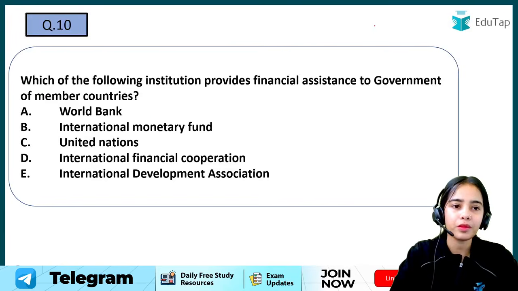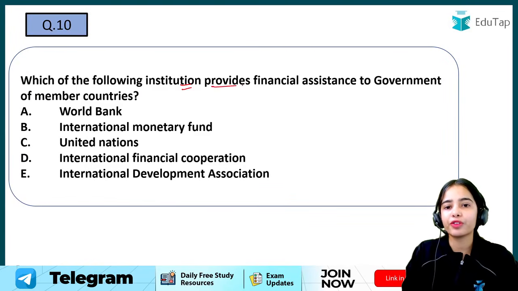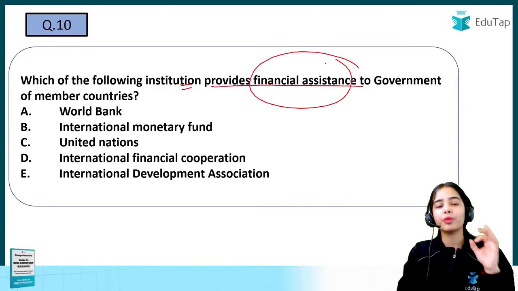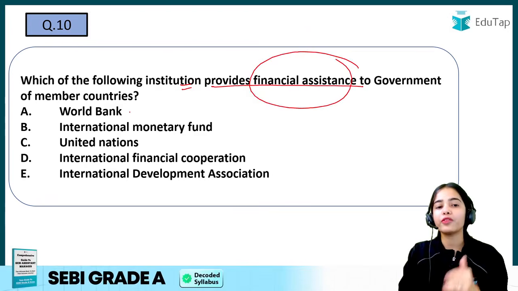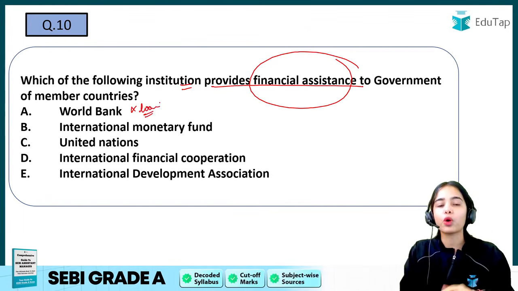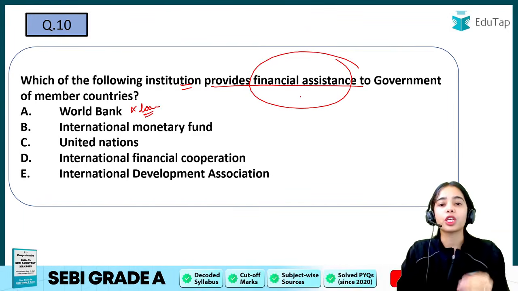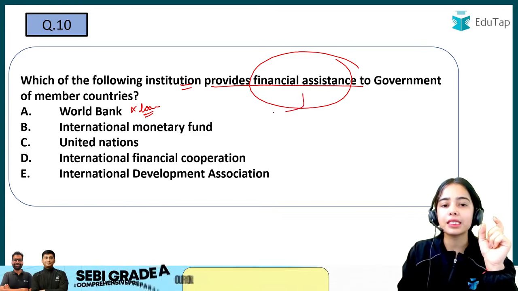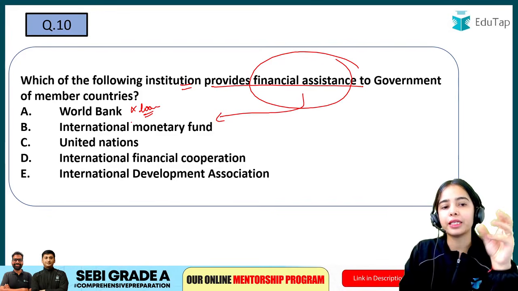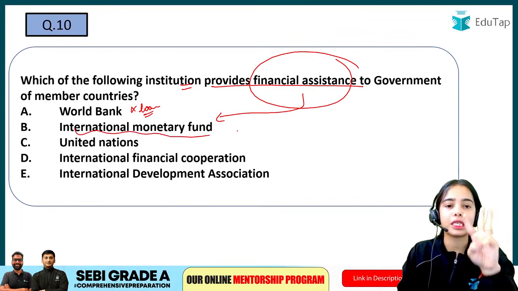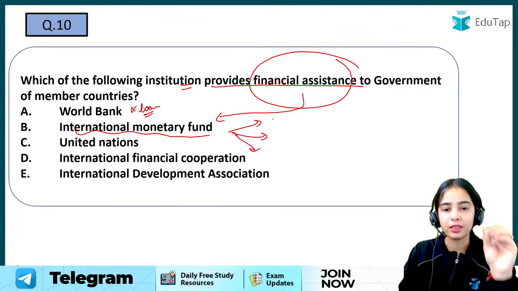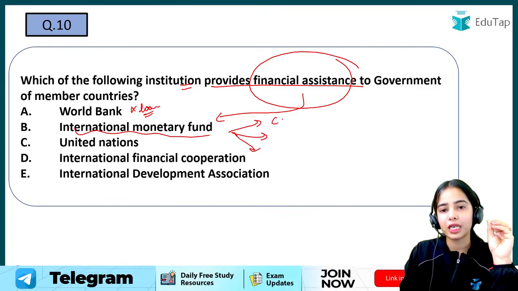Okay. Now, which of the following institutions provides financial assistance to the government of member countries? So here we are not talking about loans, grants or such. Here we are talking about financial assistance. And this term is directly related to the International Monetary Fund, because the three main functions of the IMF are capacity development, financial assistance, and policy advice.